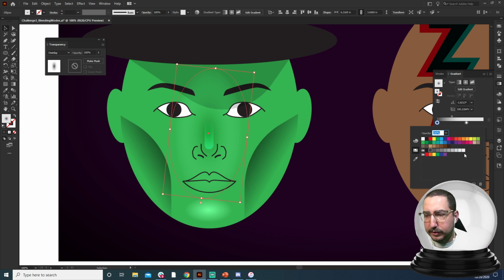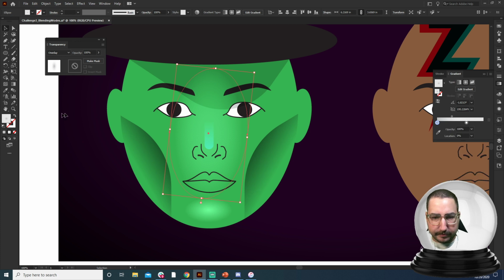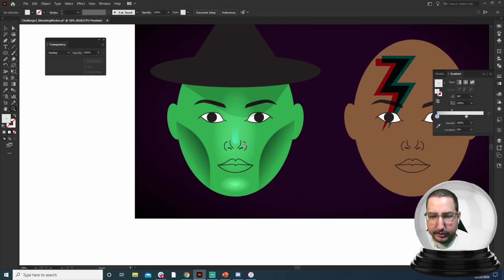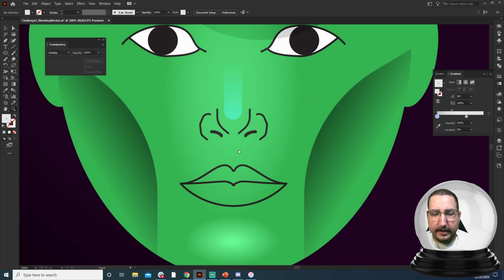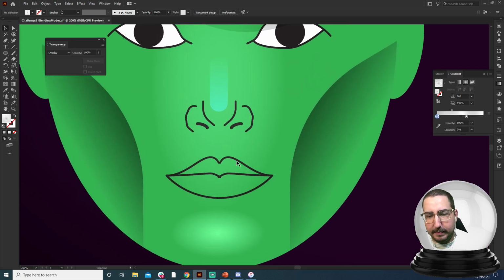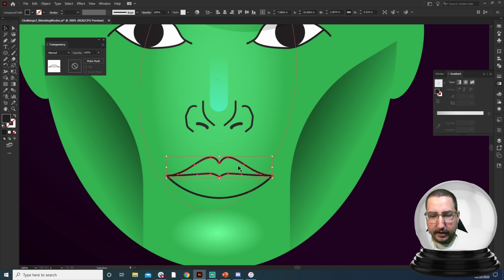So check this out. If we do full white, again, because it's on overlay, full white is going to really make it glow. But if we make it darker, it's going to make it glow a little bit less. So we can kind of find the glow that we want on the face. And that looks pretty good. So we're using overlay to get that glow. And I think we need one more augment, and that is maybe to add in some color on these lips.